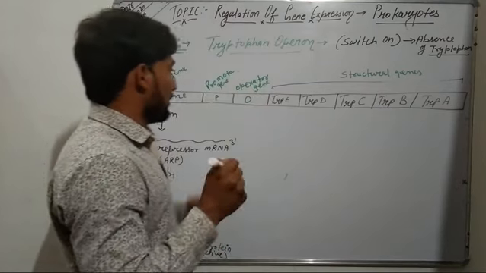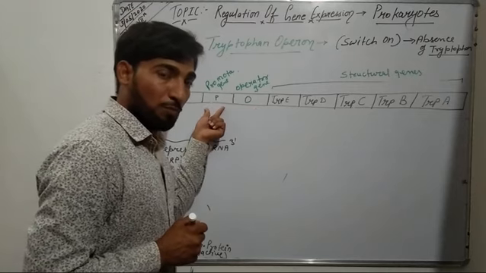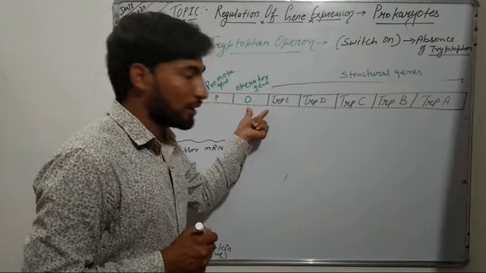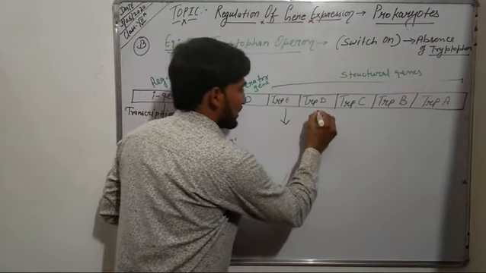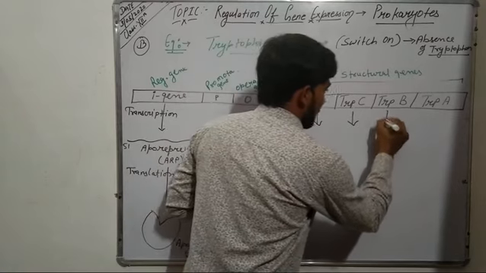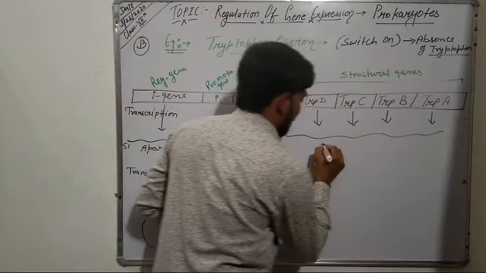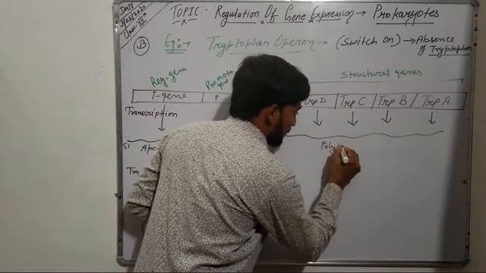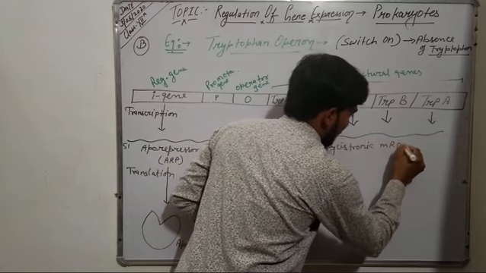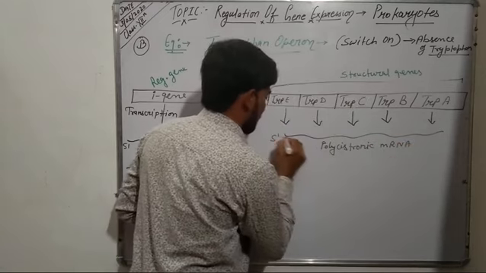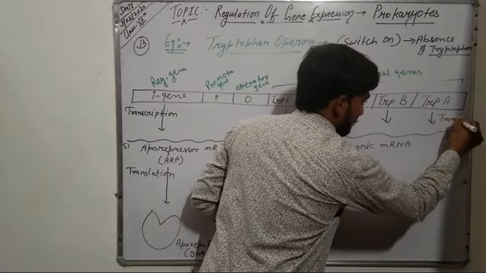So when the structural genes get transcribed, it results in the synthesis of a polycistronic mRNA, 5' to 3'. That is the process of transcription.